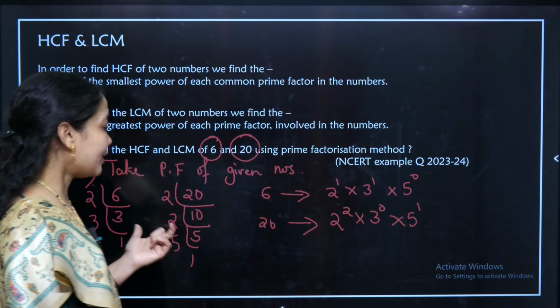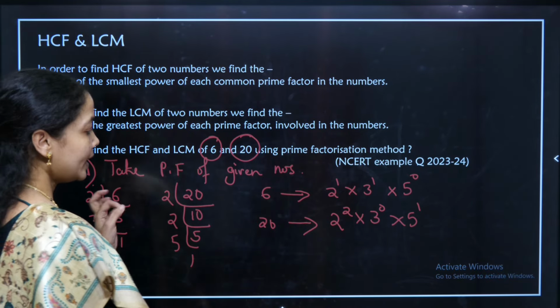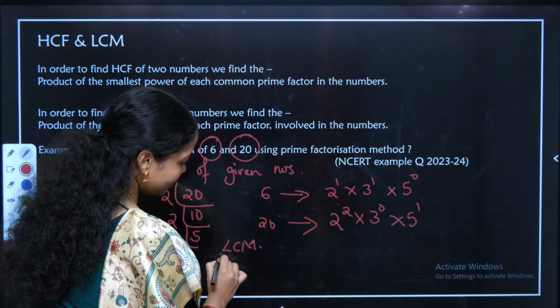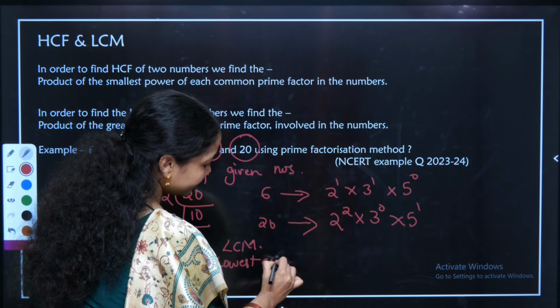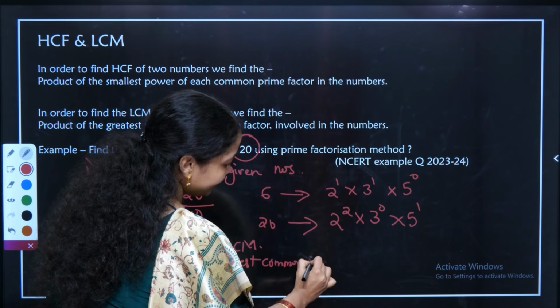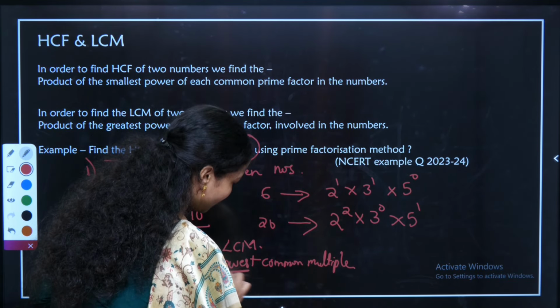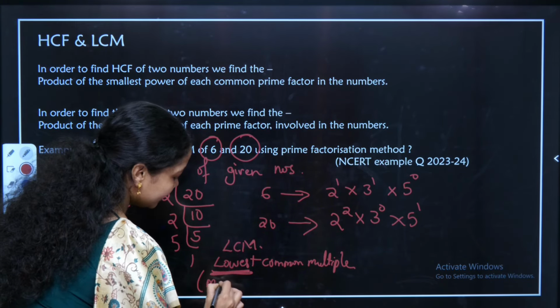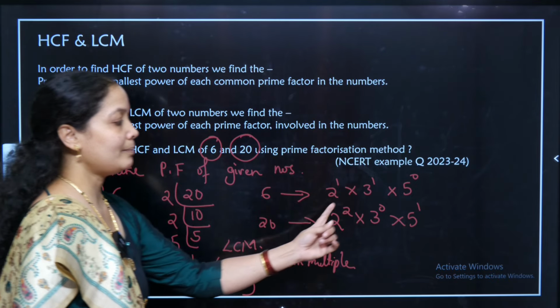Next, after writing the prime factors of the given numbers, if I have to find the LCM, the expansion of LCM is lowest common multiple. But I have to take the maximum power of the given prime numbers.